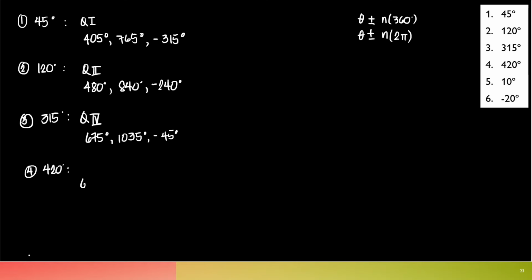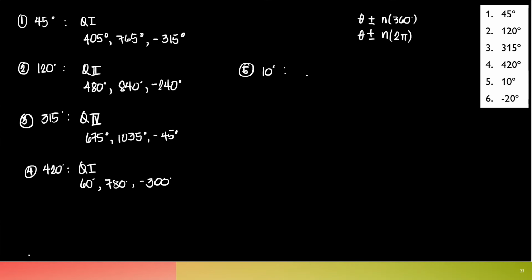That's equivalent to 60. So that means the first coterminal angle that's positive is actually 60 degrees. And you know that 60 degrees lies in quadrant number 1. All right, what's the next after 420? That's 780 degrees. Very good. What's next? The first negative is negative 300 degrees. Very good. Let's go to number 5.